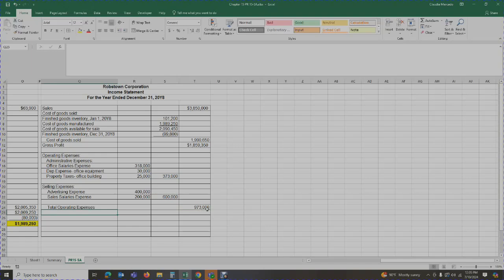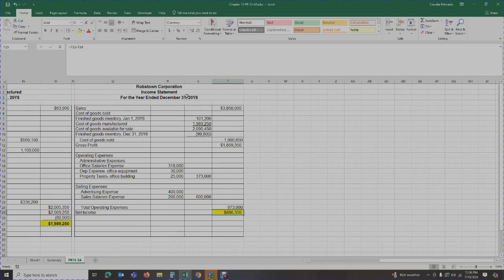Okay, so if I spend that much, then how much am I actually taking home? I'm going to calculate my net income, my actual net income. Your net income is going to be your gross profit, which we calculated at $1,859,350, minus your total operating expenses of $973,000. So that's going to give you your net income of $886,350.